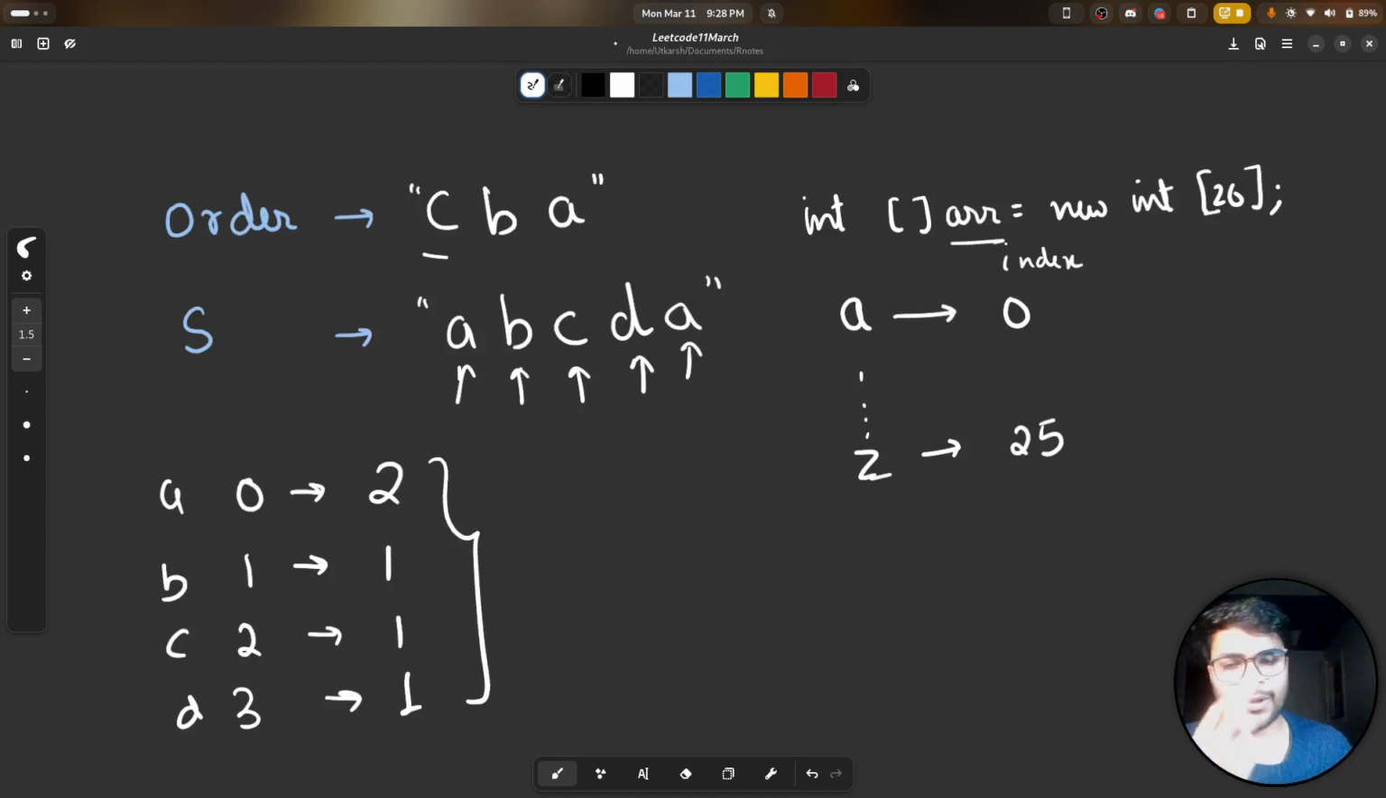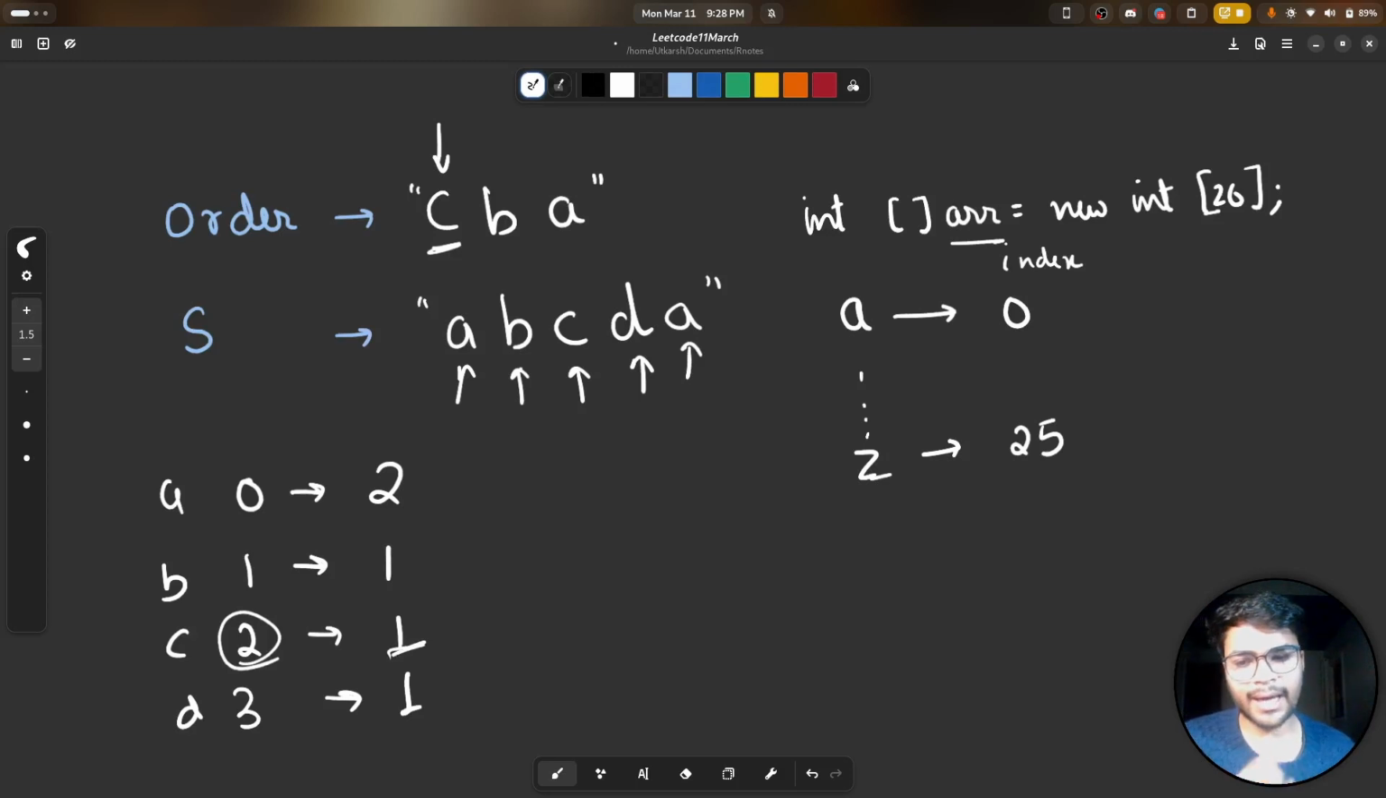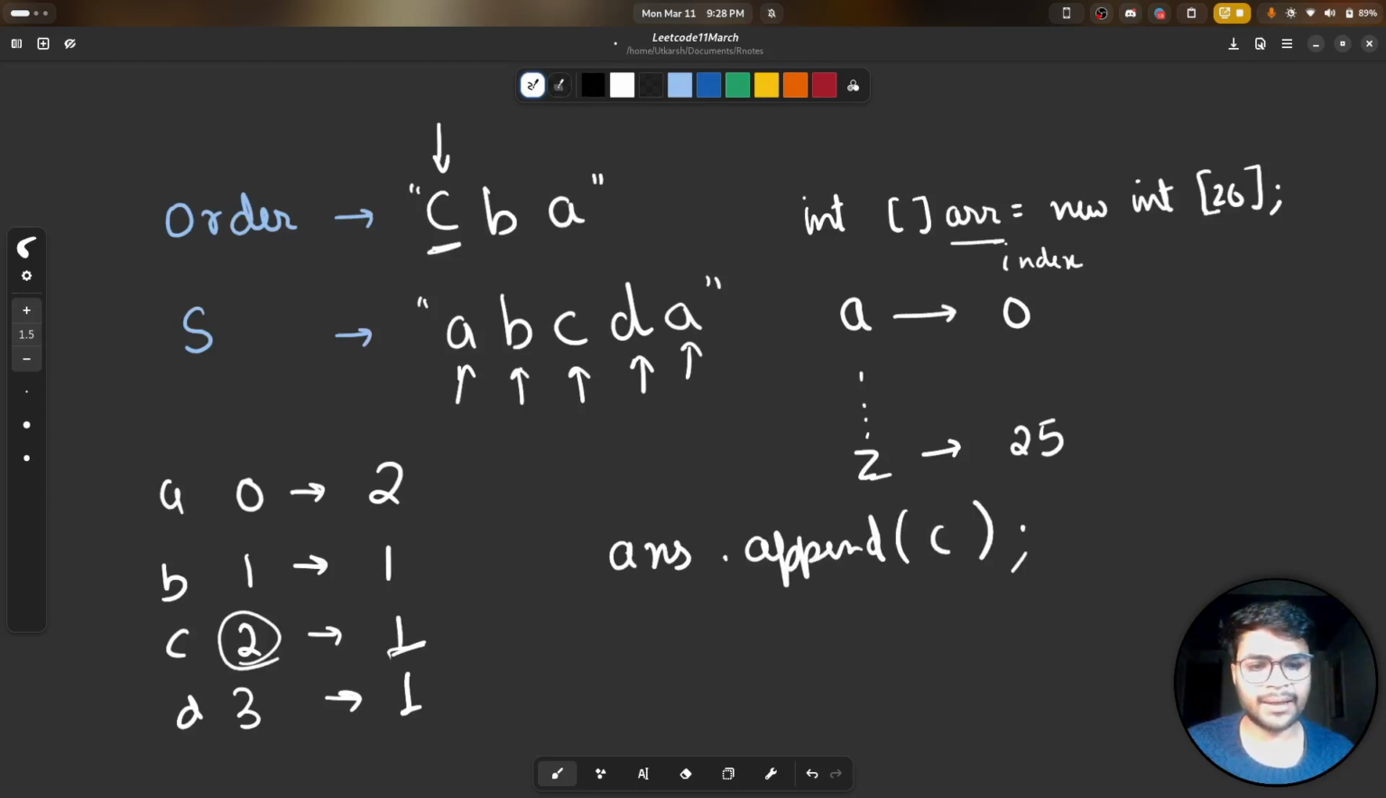The second step will be to iterate through our order string. We'll go to the first character. We know this first character should be at the very beginning of our answer because it is at the first position in our order string. So we'll look up whether we have C, or index 2 which corresponds to C, in our array. Yes, we do have one C in our array. So in our answer we'll append C.